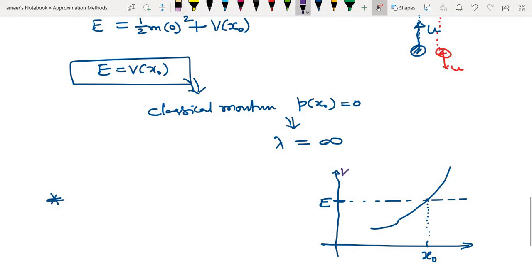So the potential as a function of x, with x we are plotting a graph. This is the turning point. At this particular point is the turn. This x0 is the turning point.